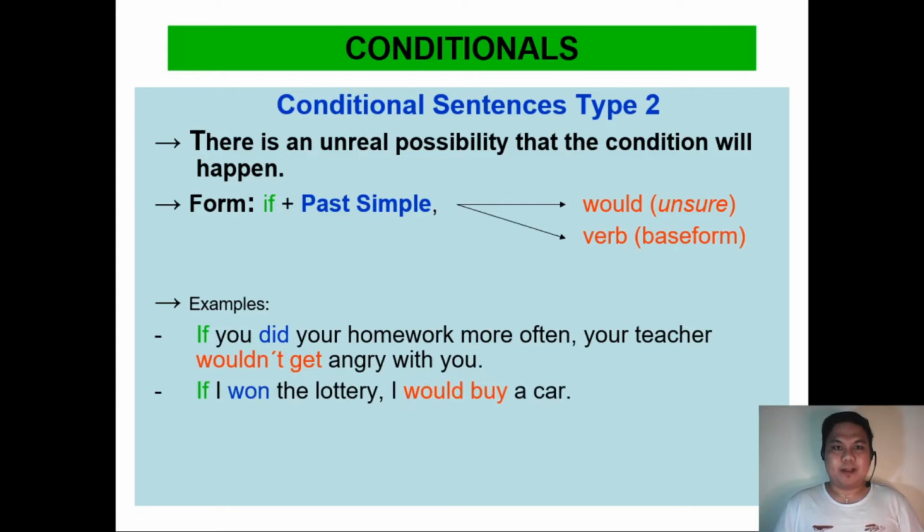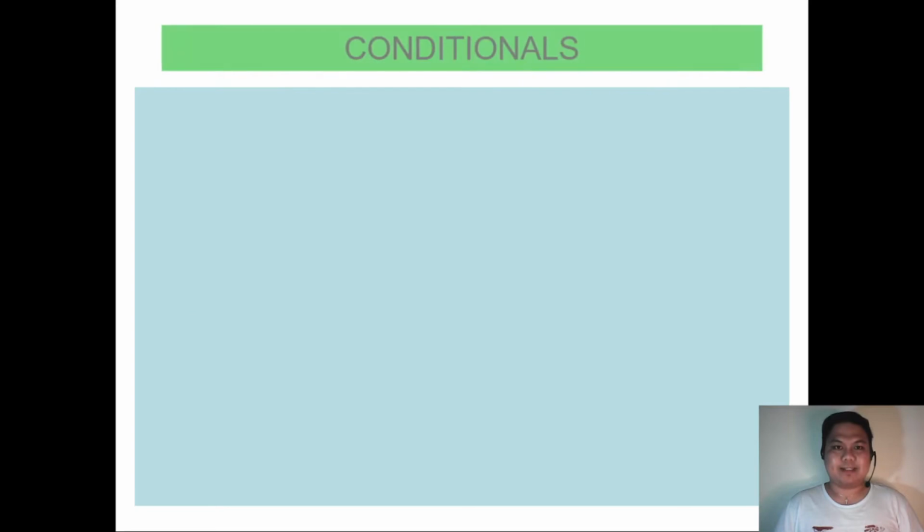If I won the lottery, I would buy a car. And if I were you, I wouldn't buy that expensive coat.